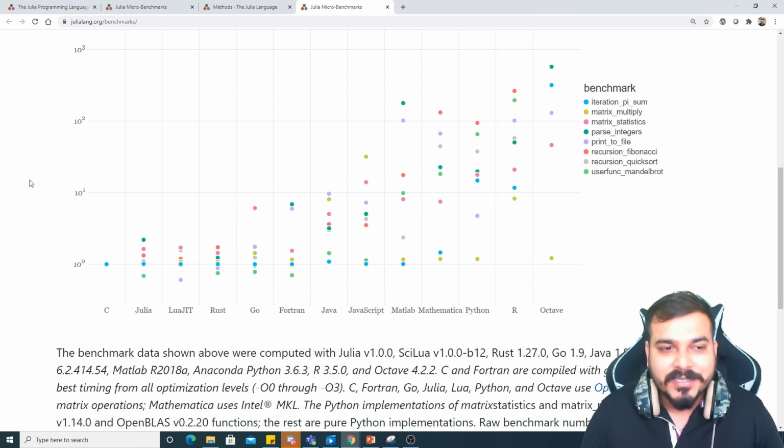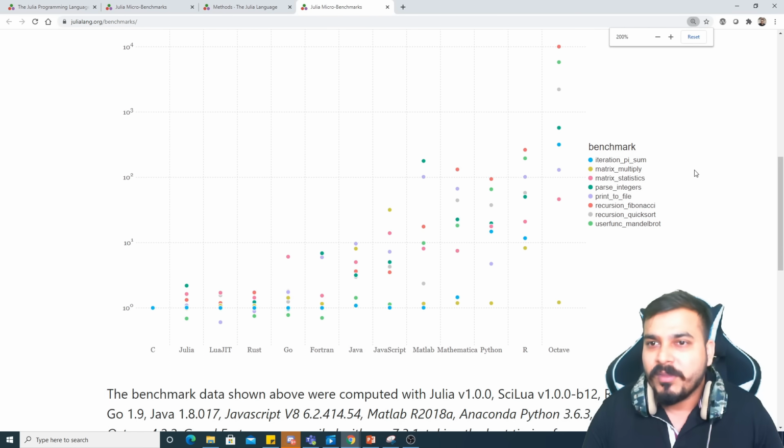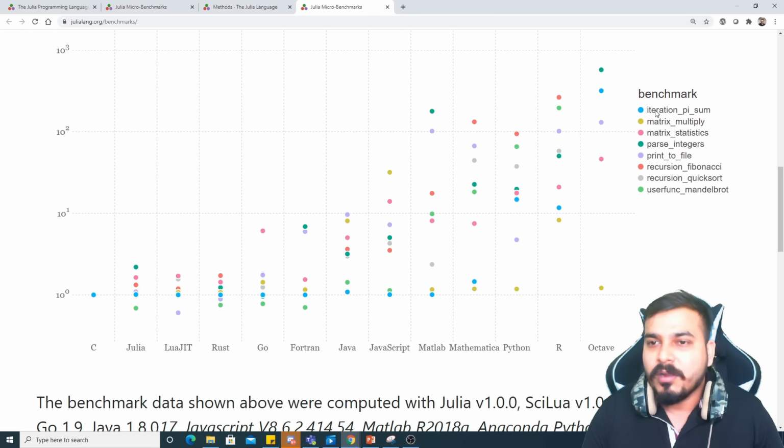Now, with respect to this, the speed of Julia is just after C, right? When the benchmark was done. Now, the benchmark was done based on various things. Let me just zoom in. What was the benchmark actually done on?